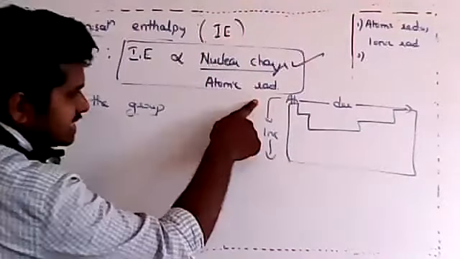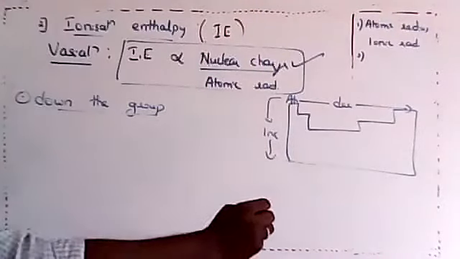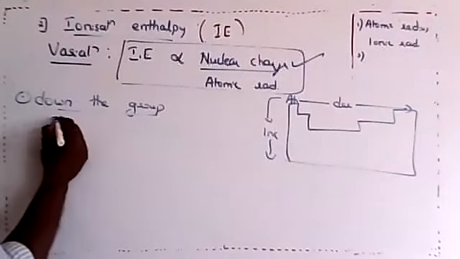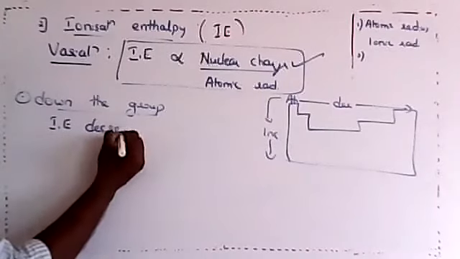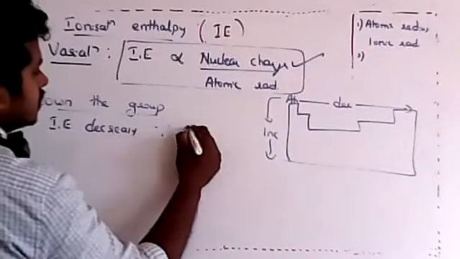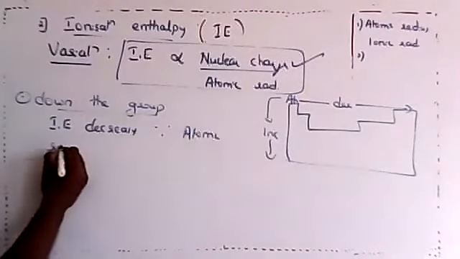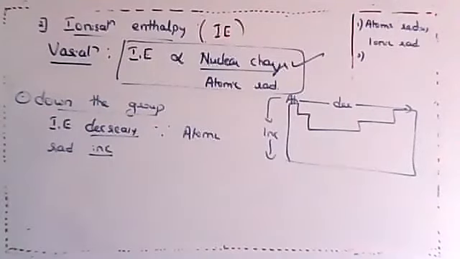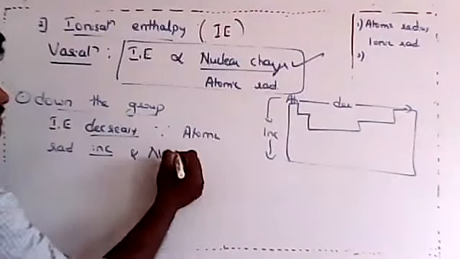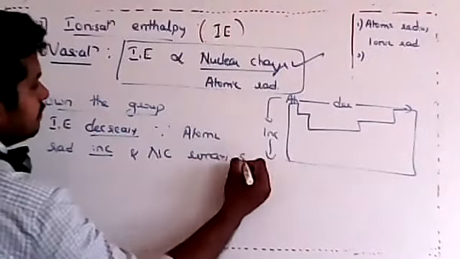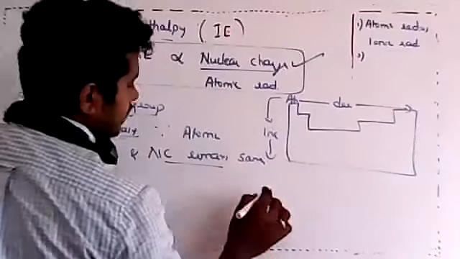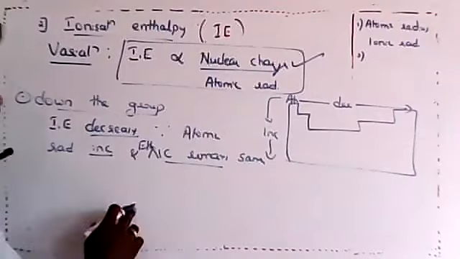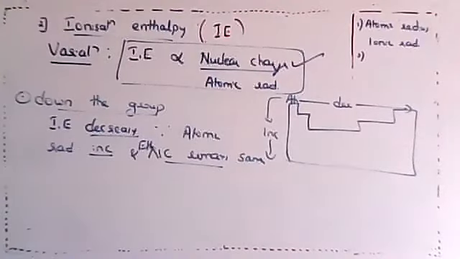Down the group, atomic radius is increasing, means electrons are going away and away. It is easy to take away. Therefore, down the group, ionization enthalpy decreases. Write the reason: atomic radius increases and nuclear charge remains same. Usually it would be better you add effective nuclear charge remains same. I hope you are writing it. Got it, my dear students?